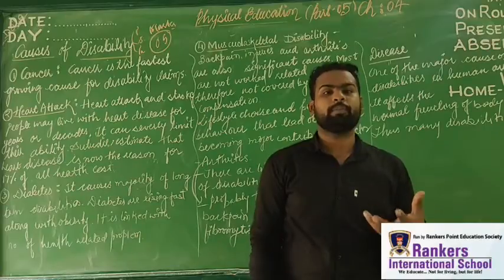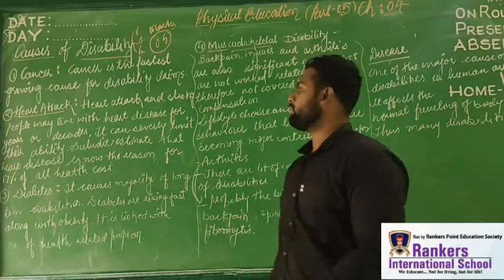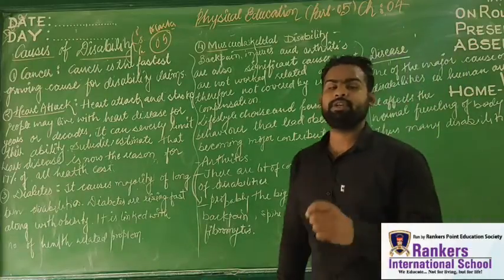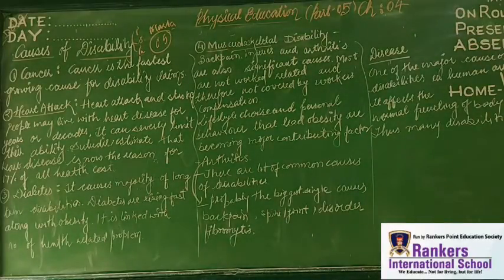In the same way, muscles and bones are attached. Got it? So when we are talking about musculoskeletal disability, it means these are the kinds of disability which are linked with muscle related problems as well as problems in the bones.